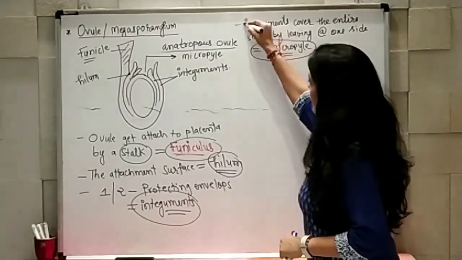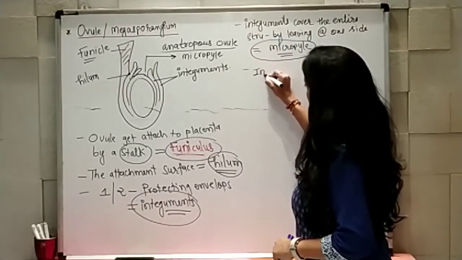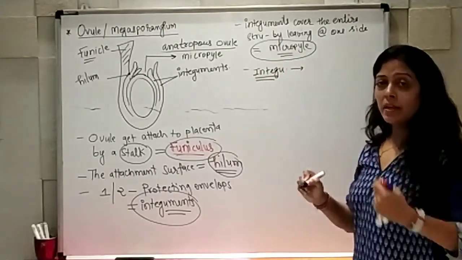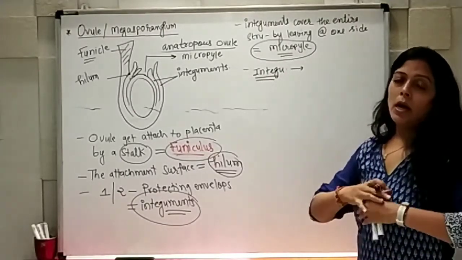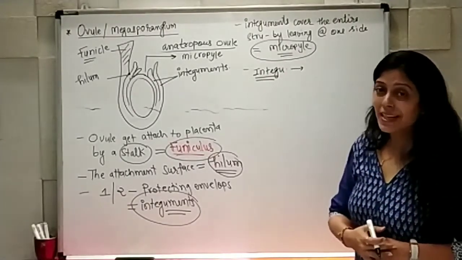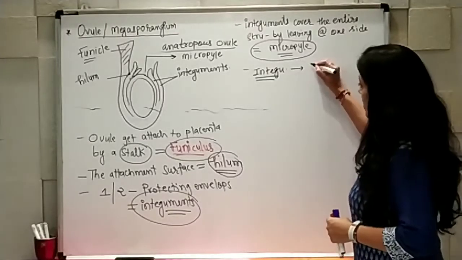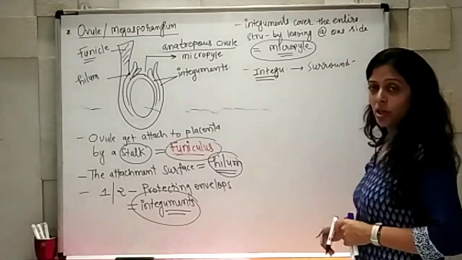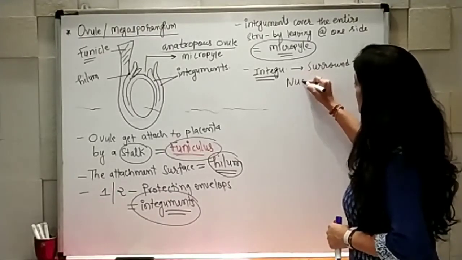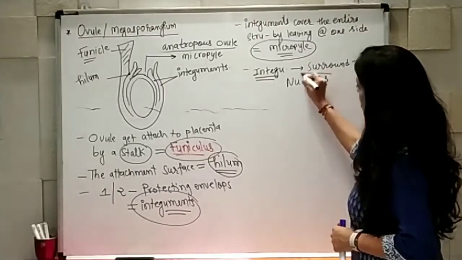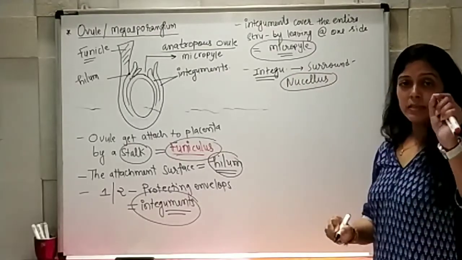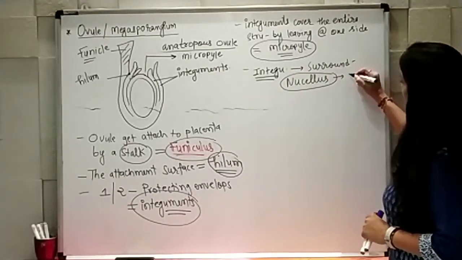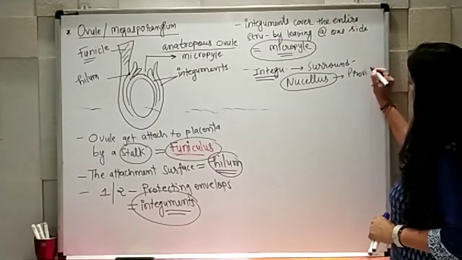The integuments surround a structure which is known as nucellus, and this nucellus is responsible for providing nourishment.